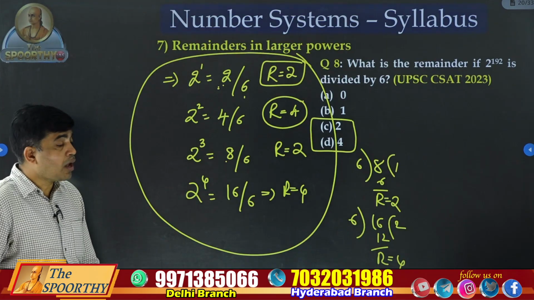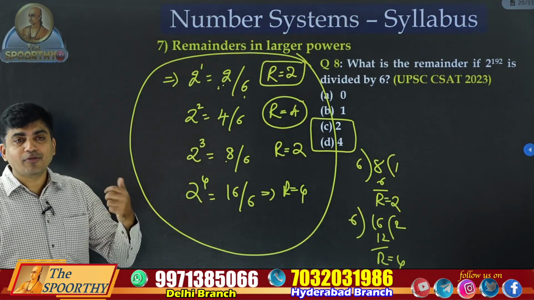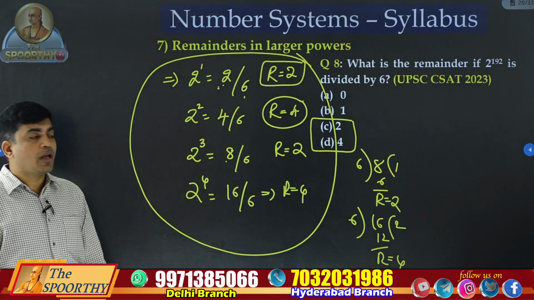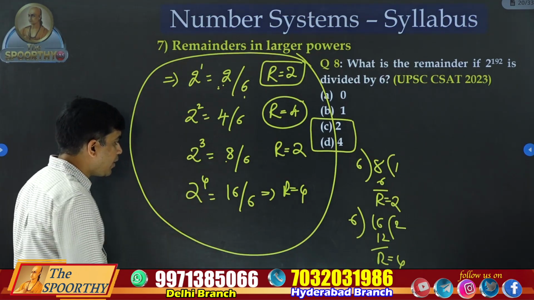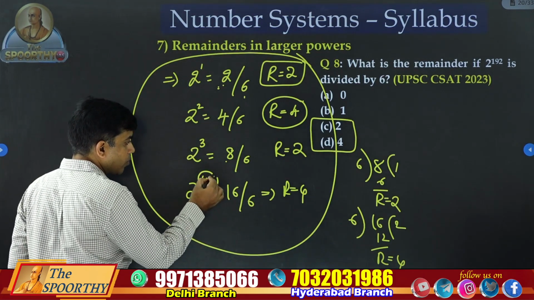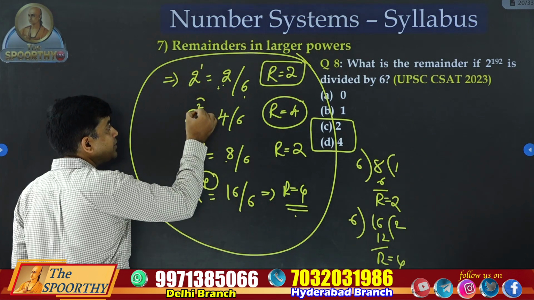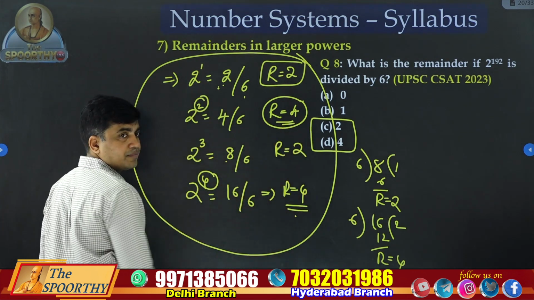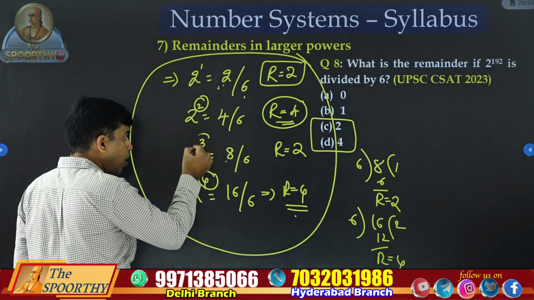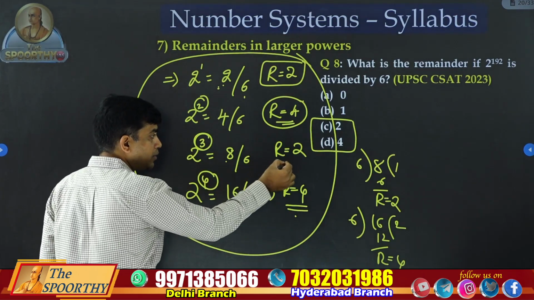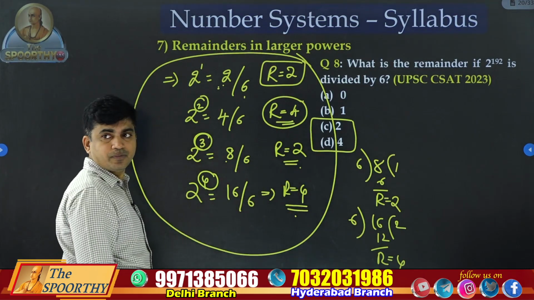Next, when are you getting 2, and when are you getting 4? When power is even, what is your answer? 4. When power is odd, what is the answer? 2.